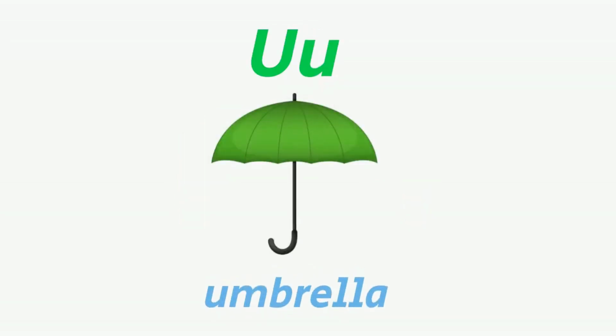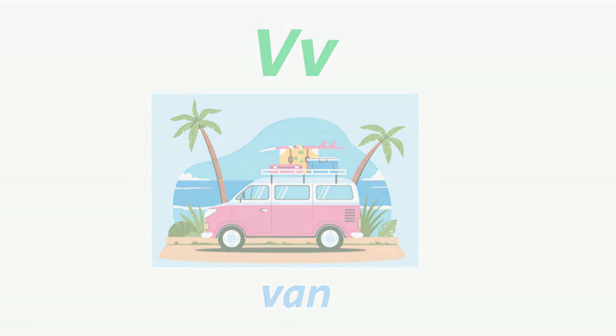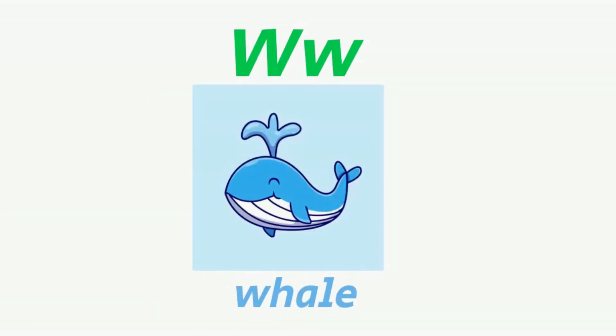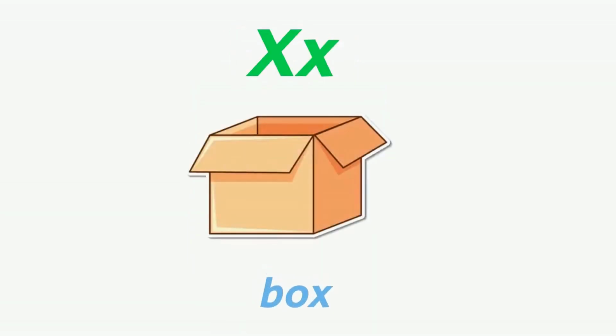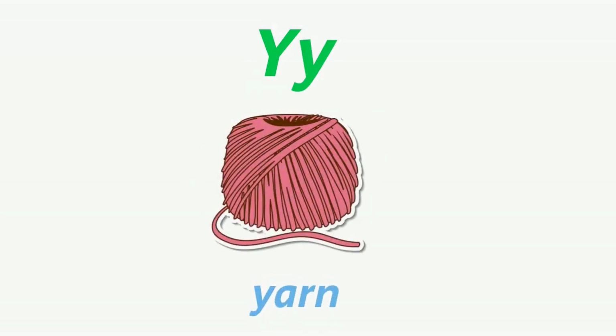U makes an U sound, as in umbrella. V makes a V, as in van. W makes a W, as in whale. X makes an X, as in box. Y makes a Y, as in yarn. And Z makes a Z, as in zebra.